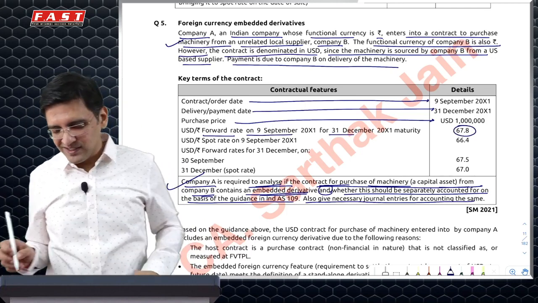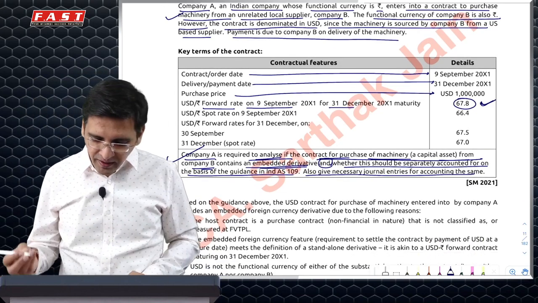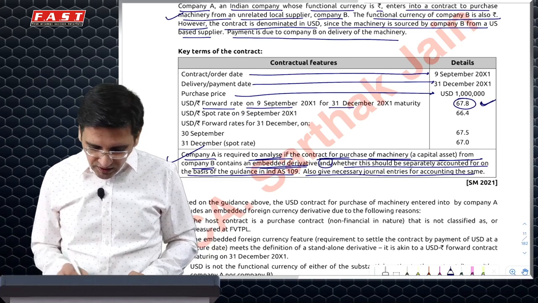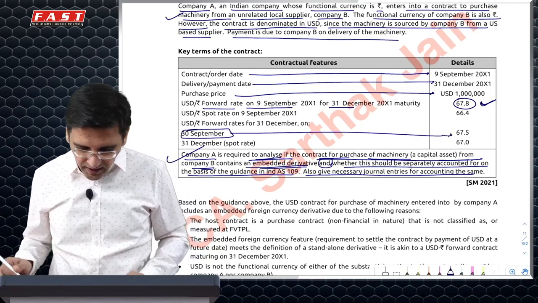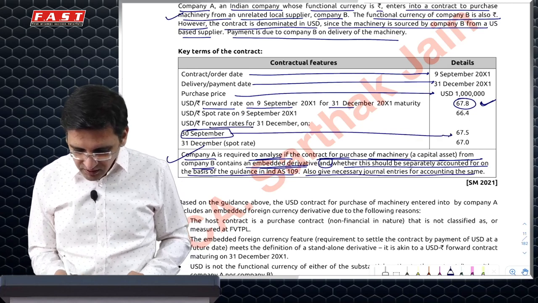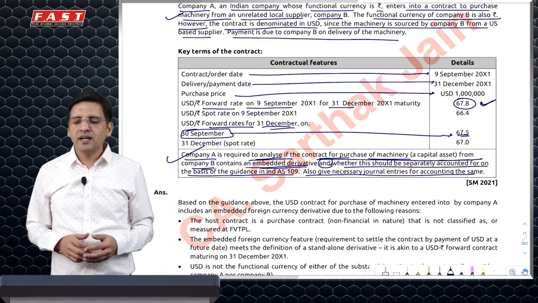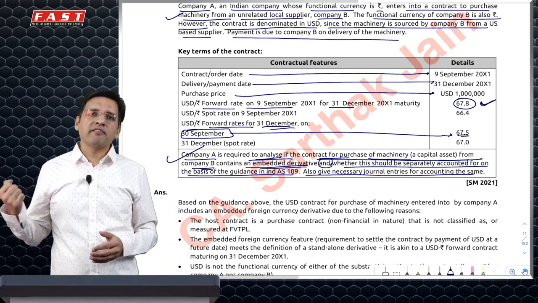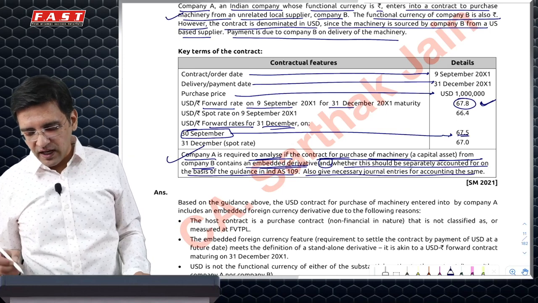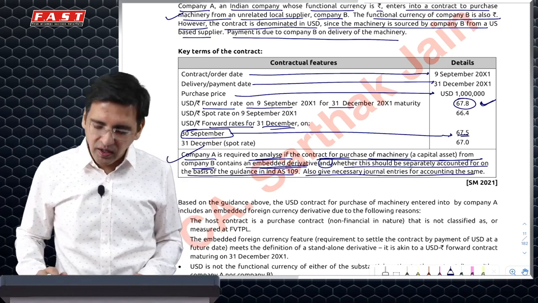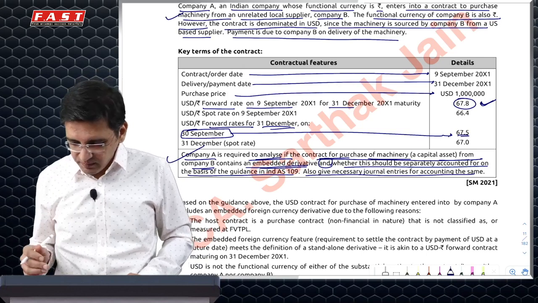Day 0, the fair value of the contract is 0 and this is my reference price. Now I'll have to see if there is a reporting date in between. It looks like 30th September is a reporting date, and there it says that the forward rate for 31st December is 67.5, which essentially means that it has gone down by 0.3. I'll be happy because I have purchased. So 0.3 into 1 million, which is 3 lakh rupees gain, is what I have made. I'll recognize a financial derivative, a financial asset of 3 lakh, and book a gain of 3 lakh rupees.